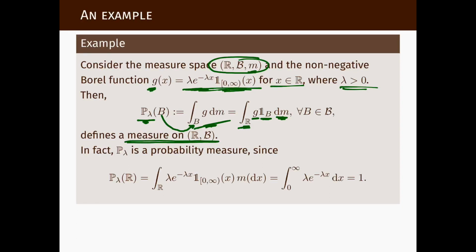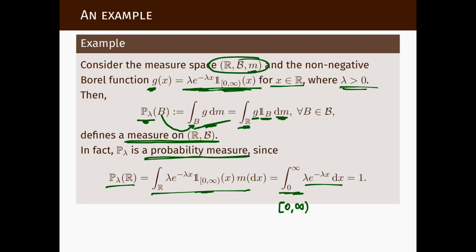And in fact, it is a probability measure. We can see it is a probability measure by integrating this function here. It is 0 on the negatives, so we can integrate it only on this interval here. And we know what happens when we integrate functions on the whole half-line.